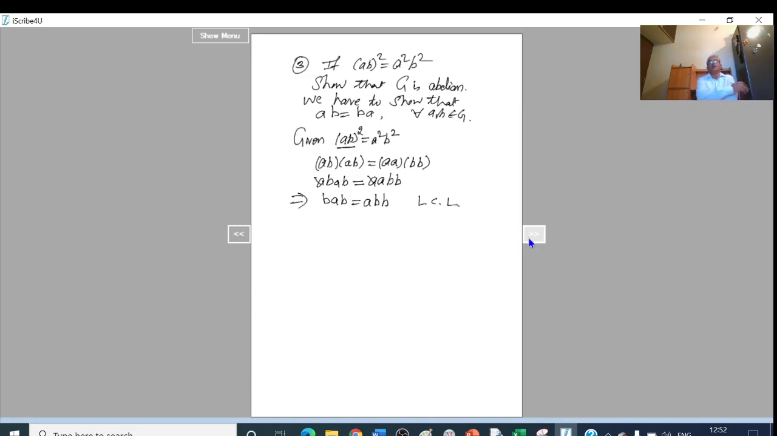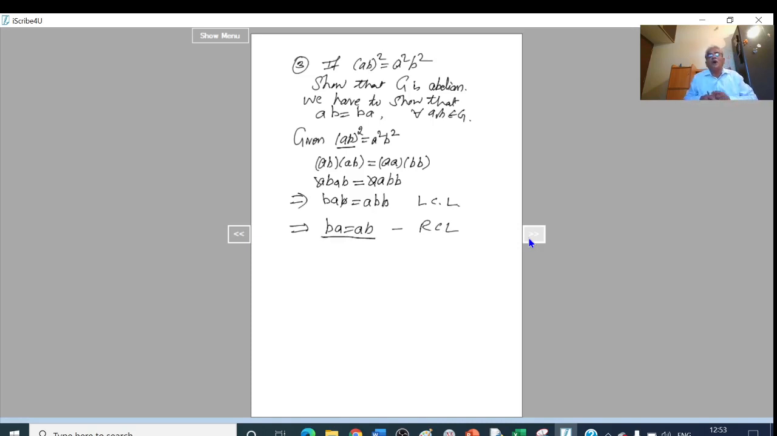Okay, left cancellation law holds in a group. Next again, this implies BA equal to AB. This is because of right cancellation law. So we can remove that B by operating by B inverse on both the sides on the right. What we proved finally? We have proved that BA equal to AB.